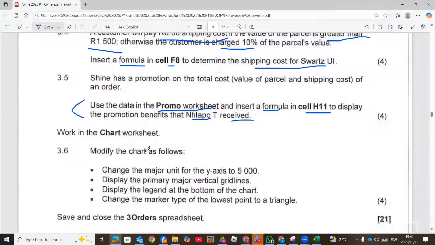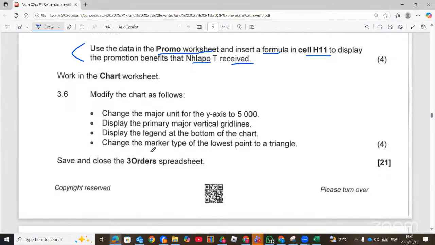Now, we go to 3.8. Work in the chart worksheet. Modify the chart as follows. Change the measure unit for the y-axis to 5,000. The primary measure vertical grid lines should be there. Legend at the bottom of the chart. And then the marker type of the lowest point to a triangle. Right.